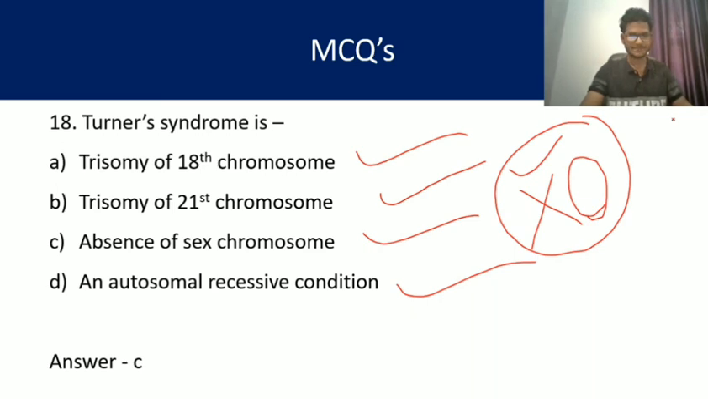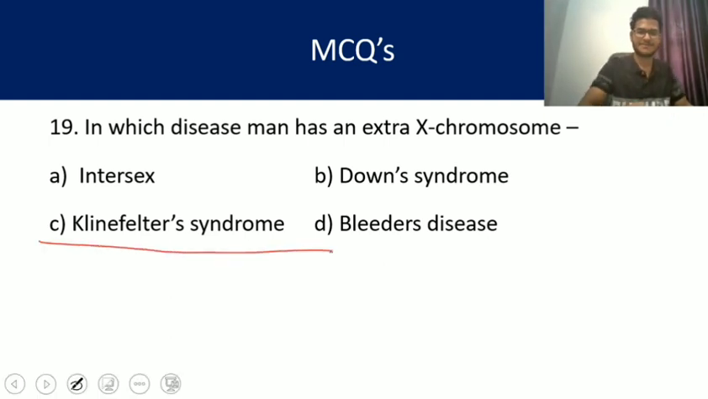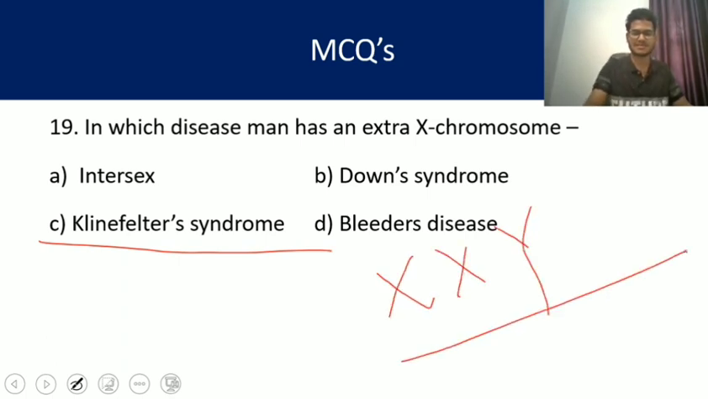Let's move on. Question number 19. In which disease does a man have an extra X chromosome? Here we can see easily the answer, Klinefelter syndrome, because the sex chromosomes are XXY in this case. So an extra X chromosome is there, answer is C.